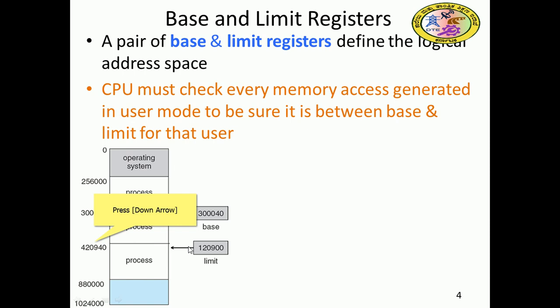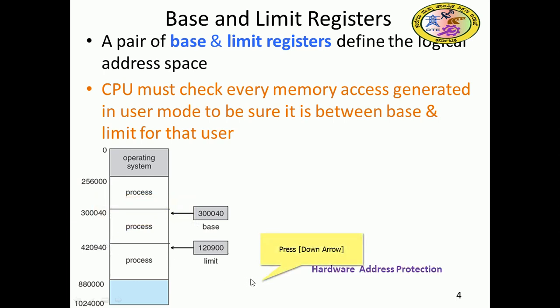For the second process, the base address is 300040 and the limit is 120900. So base plus limit becomes the end address.